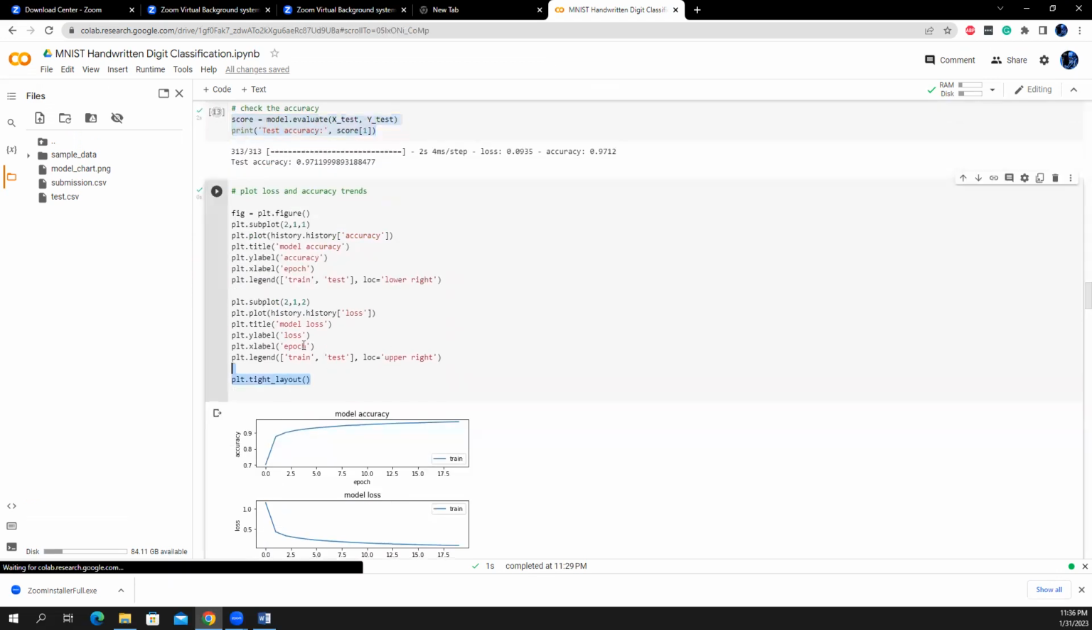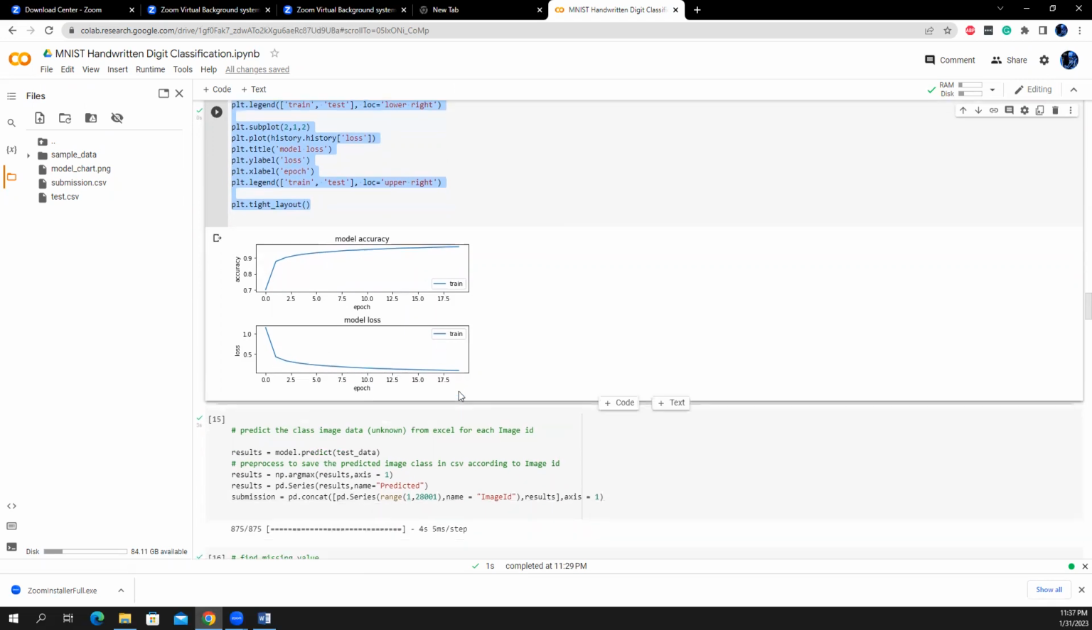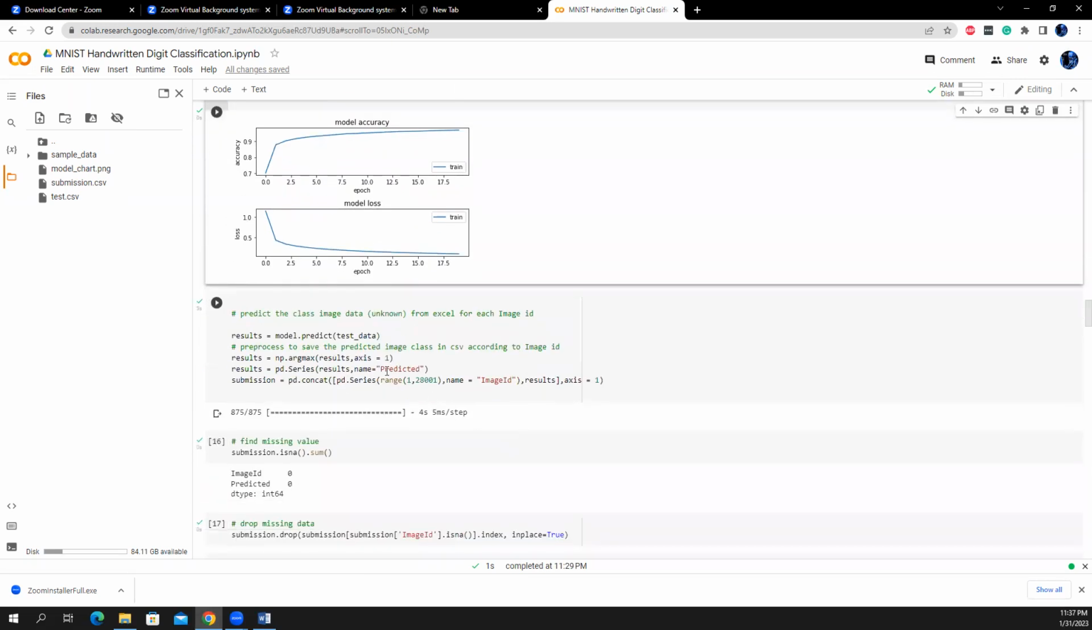And this is the plot for the training and testing accuracy and loss functions. So you see this is the train model accuracy, and this is the train loss. It's almost flat, so that means the training goes in a good manner. And then we just have to predict the test data.